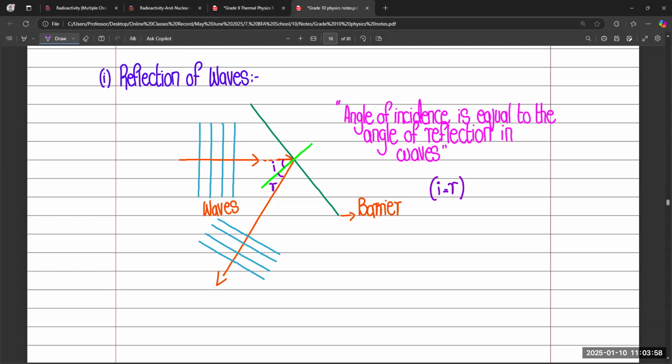Sir, like you drew that red line, waves are coming to hit that surface, the barrier. So why don't waves reflect at the green line? Basically, it depends upon their angle. If they strike with a 30-degree angle, for suppose, they also reflect back with a 30-degree angle. And if they strike with a 20-degree angle or any specific number, they reflect back with the same angle. So this is the thing.